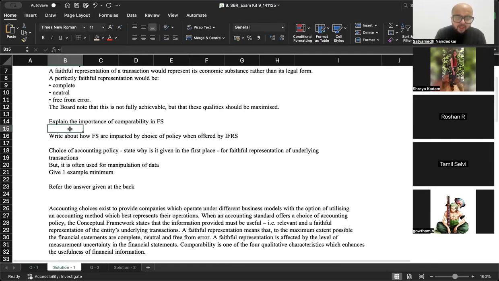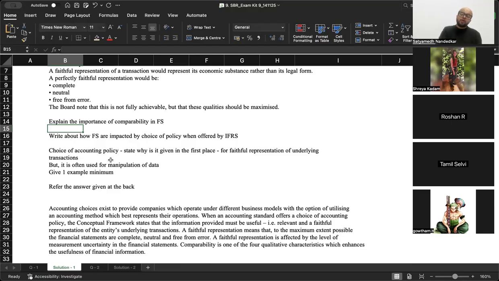So you should write about the importance of comparability, then write about how the financial statements are affected by a choice of policy when offered. Choice of accounting policy, state why it is given in the first place, which is for faithful representation. But we also have to mention that whenever an accounting policy choice is offered, entities might use it or might see that as an opportunity to manipulate the financial statements.